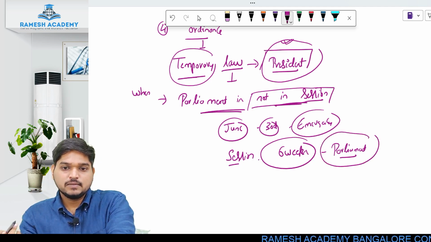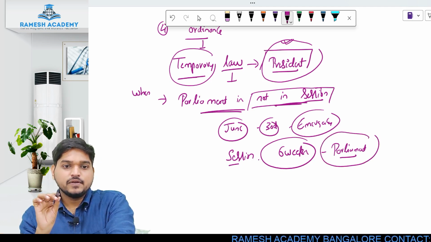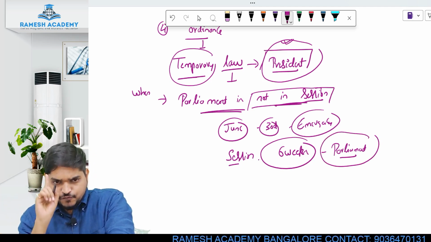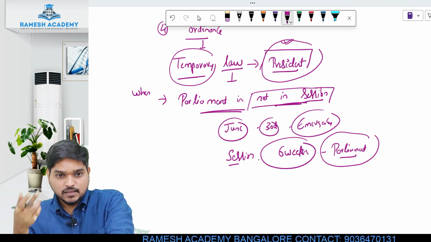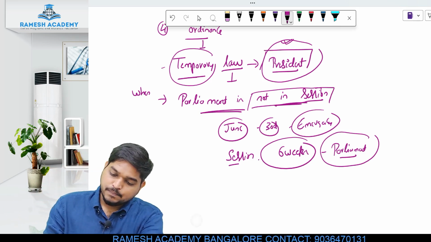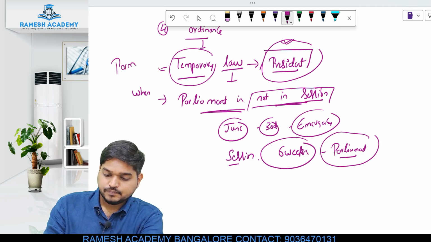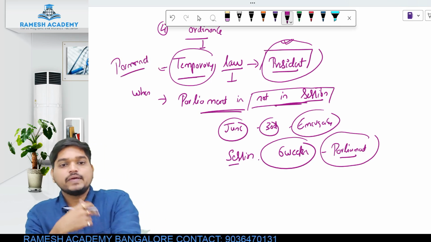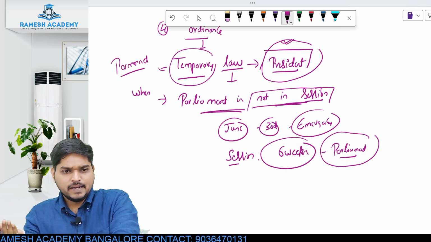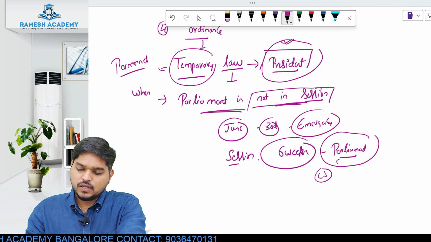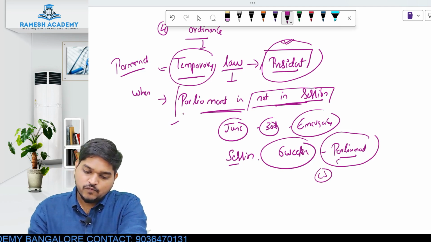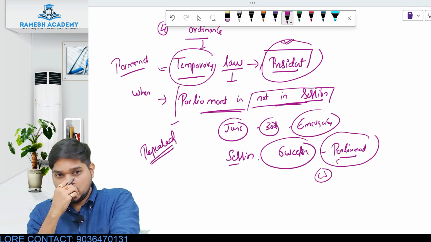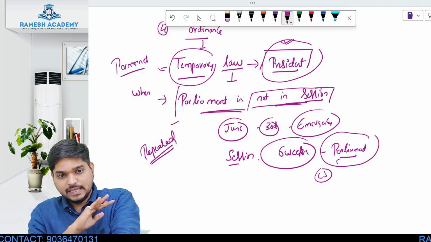The normal procedure is nothing but you have to take the approval of Lok Sabha, Rajya Sabha, then approval of what? Your president. If you can do so, and if you take the approval of parliament, then this temporary law will become permanent. If you cannot take the approval, let's say the Lok Sabha people did not give you the approval, in that case this temporary law will be cancelled. We say that law will be repealed, means the law will no longer be applicable.